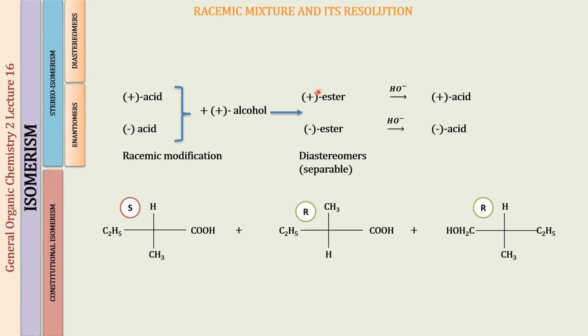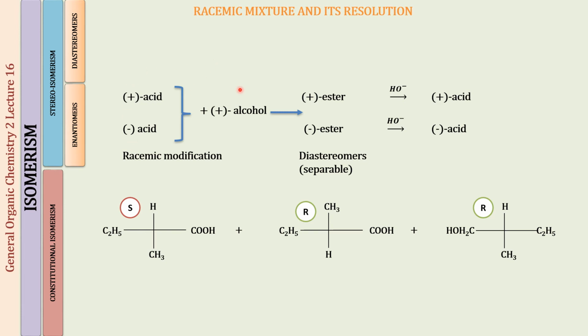An ester on reaction back with water is going to give us the acid and alcohol back again. That is why I have chosen this example, not any other, because you know this reaction previously from your class 10th knowledge. Fine. So here what we will be doing is taking an optically active acid, plus acid and minus acid in equal amounts, that we will be calling a racemic mixture.